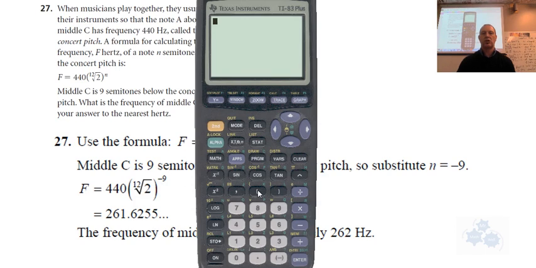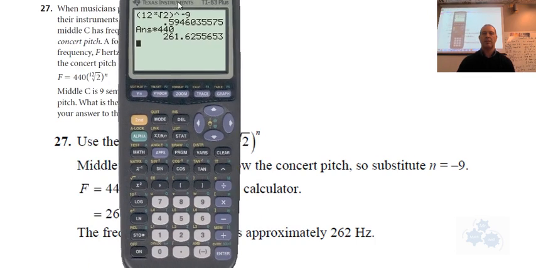So, even to make sure of that here, let's see, on my calculator I have to do this, but you just figure out what you have to do. I have to say 12th root of 2 to the power of -9. I'll do that one first. And then that's this part, and then times 440. I think that's the way I have to do it on my calculator. Okay? So I get this one, 261.625. So that seems to make sense.